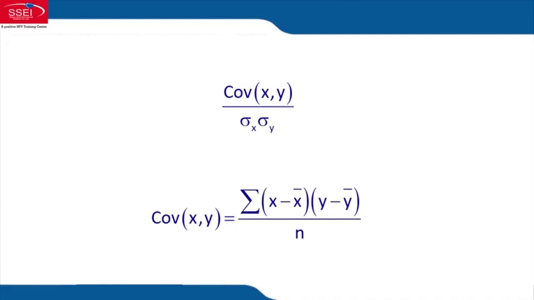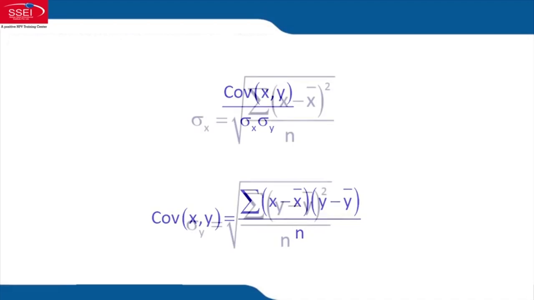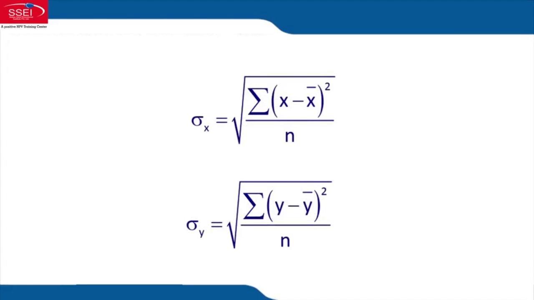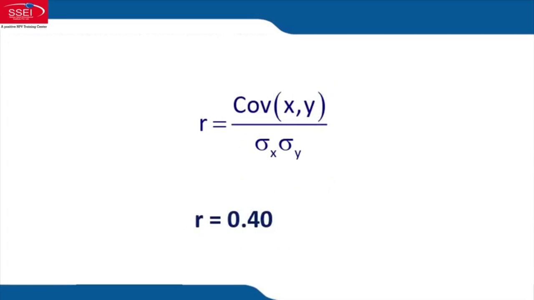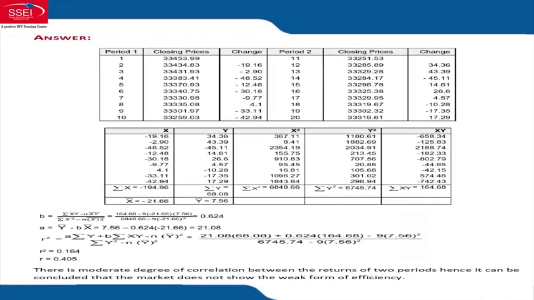You calculate covariance xy as the last column total, that is summation of x minus x bar into y minus y bar, divided by n. You calculate sigma x, that is root over summation x minus x bar whole square by n. You calculate sigma y, that is root over summation y minus y bar the whole square divided by n. And then correlation equals covariance divided by sigma x sigma y. So do not calculate as per the institute unless you are ready to learn new formulas. Look at what formulas the institute has used: these are the formulas A, B, new formulas, and then R square and then R. You can go for it if you like new formulas. Instead, you calculate correlation by your formulas.